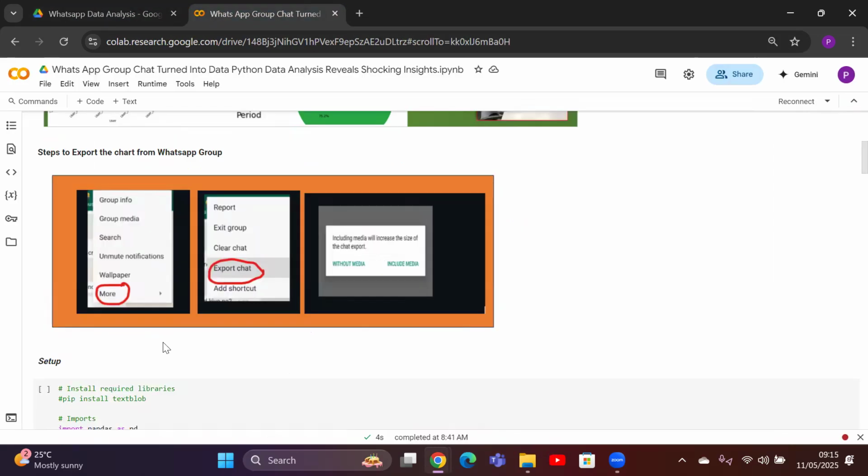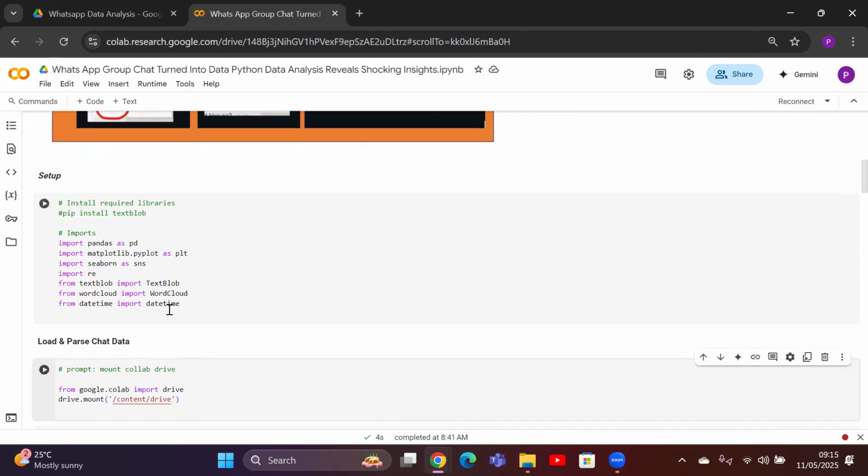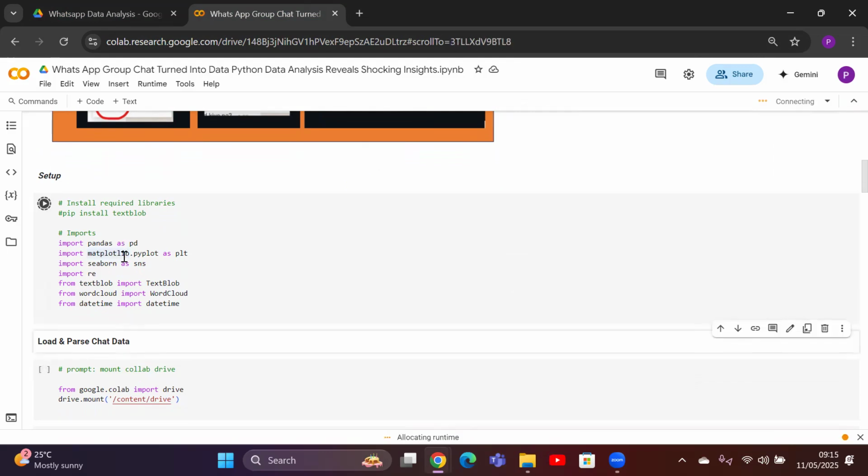To start with, we will be installing and importing the libraries like wordcloud, datetime, textblob, matplotlib, pandas, etc. Let me execute that. So the importing is happening now.